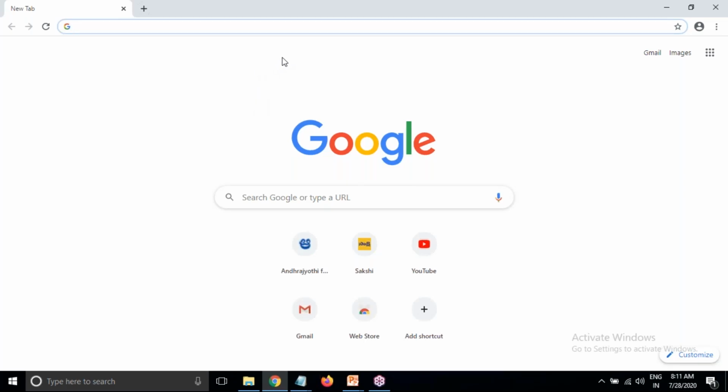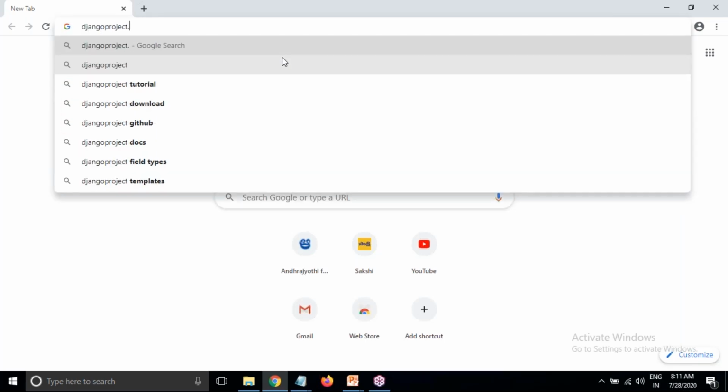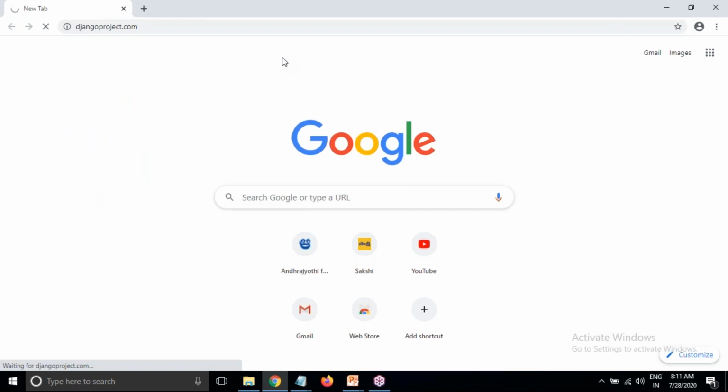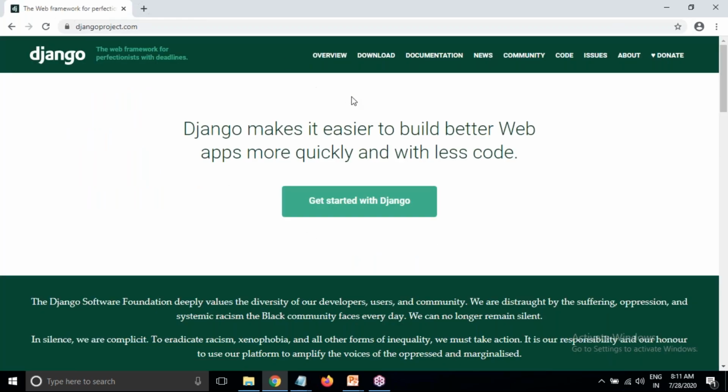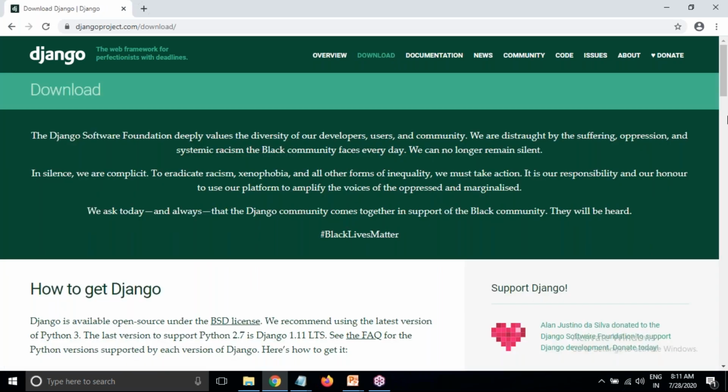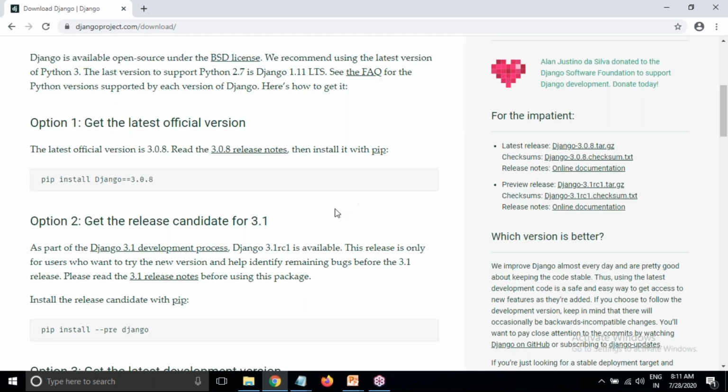To know the latest version of Django, here I'm using djangoproject.com. This is the official site. When I click on download, it will show the latest version of Django. That is 3.0.8. This is the latest version. So whatever examples we'll discuss, all the examples we are going to discuss in the latest version of Django. I will not use old versions of Django or Python, or old versions of databases.